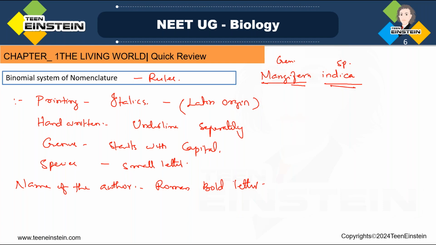The next one we are going to learn. These are the rules of binomial nomenclature for writing or printing, the main rules we need to follow. Then the codes of biological nomenclature.